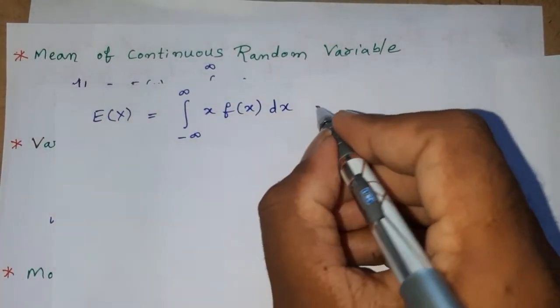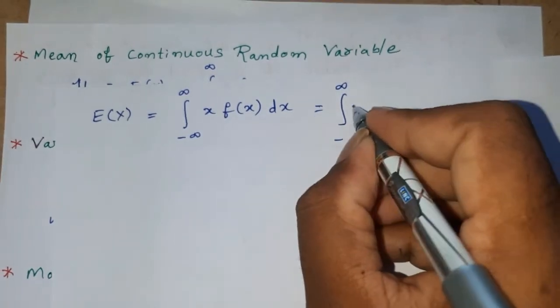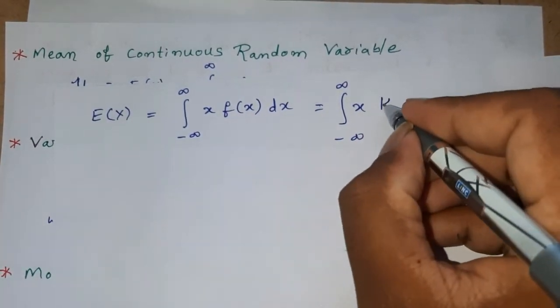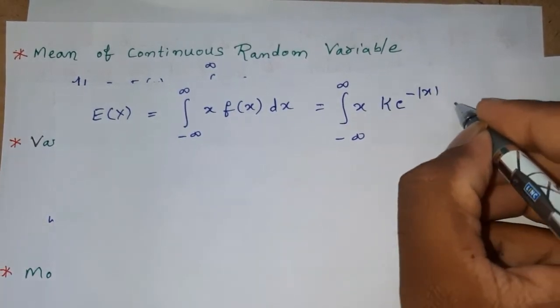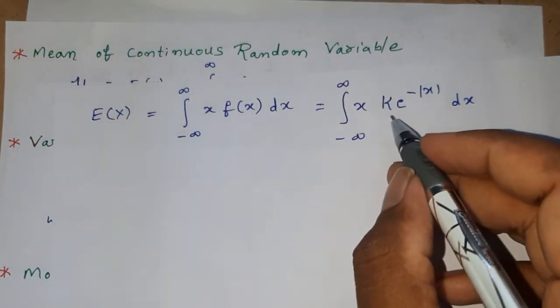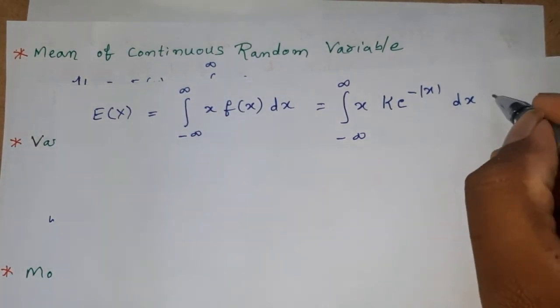Okay, now integral minus infinity to infinity x into f of x. Probability density function is given by capital K into e power of minus modulus of x. But we have already found out the value of capital K. Okay, capital K is 1 by 2.